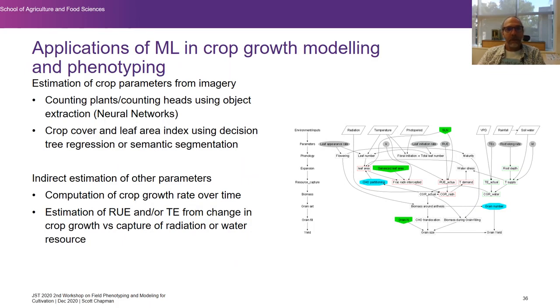So these applications of ML in crop growth modeling and phenotyping include things like being able to extract objects and things like trying to estimate crop cover and leaf area index using decision trees or semantic segmentation. And we have a research project in that area. But the objective of doing those types of things is really to get down to estimating other parameters that might be more genetically controlled. So things like radiation use efficiency, transpiration efficiency.